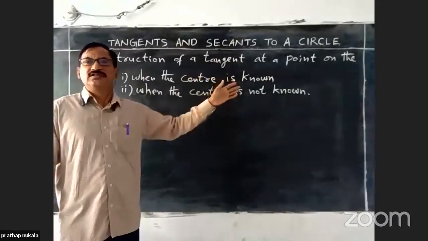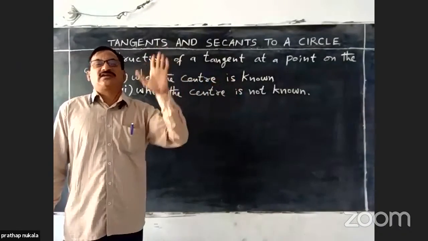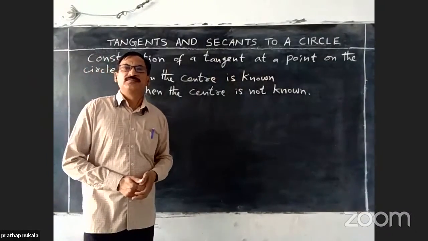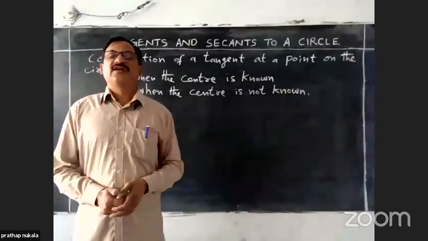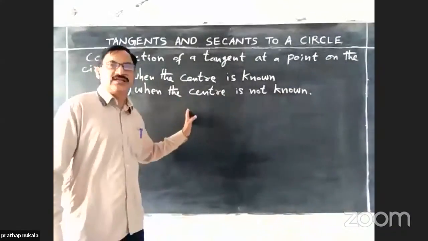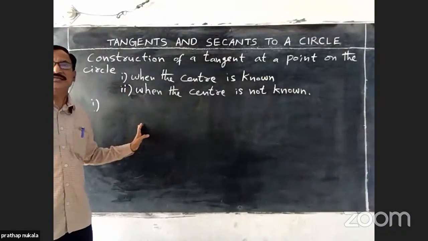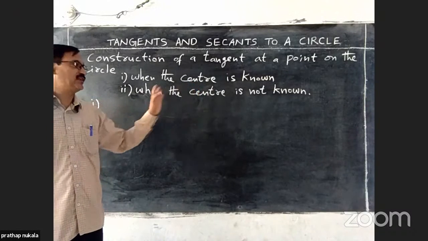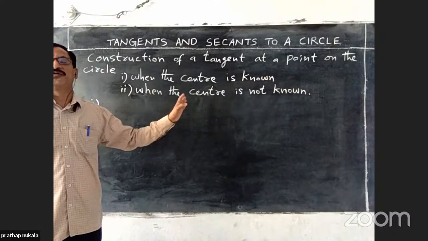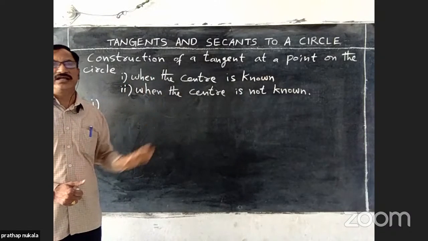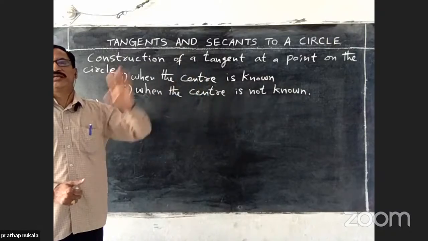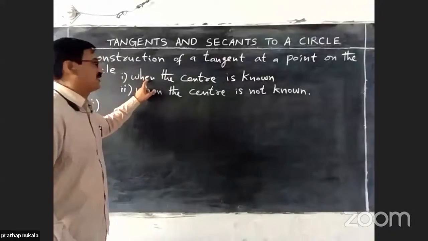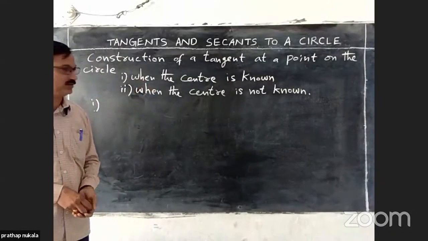For the rough diagram, 1 mark is provided in annual examinations. Next, 2 marks will be given for fair construction, and 1 mark will be given for steps of construction. If the question is asked for 4 marks, then the marks distribution will be like that. Now we are going to construct in the first case, when the center is known.